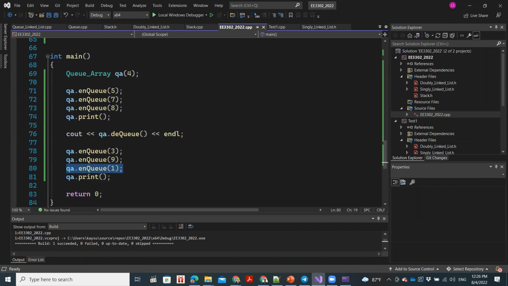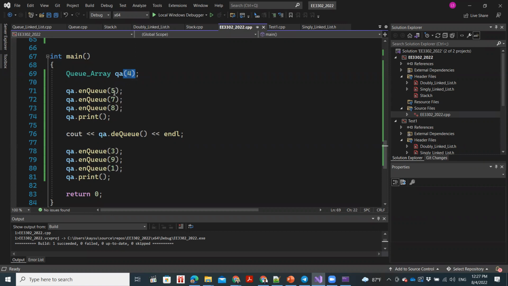Now, can anyone who figured this out please raise your hand. Okay, can you tell me what happens with 1? Q is full. Sorry? Q is full. Yeah, correct. Right. So if you remember, our Q is of size 4, right?